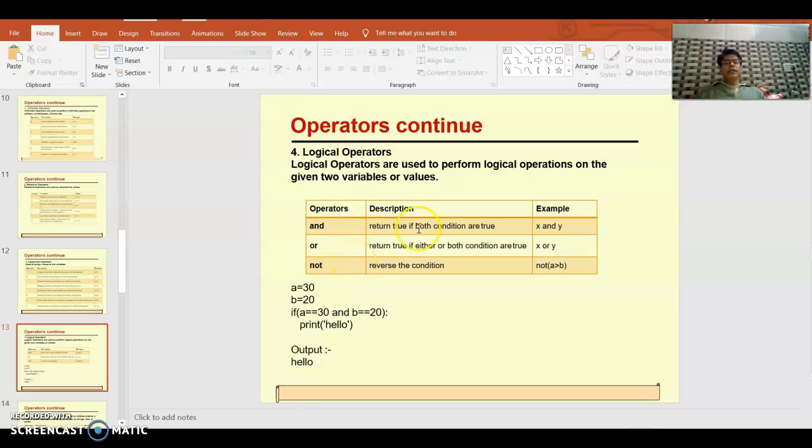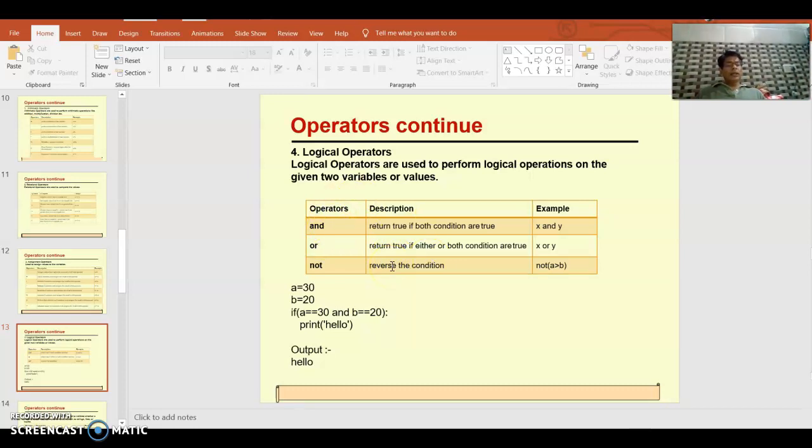Logical operators are always used to connect two expressions. and returns true if both conditions are true. or returns true if either one of them is true. not reverses: not true is false, and not false is true. So just like that: and, or, not.